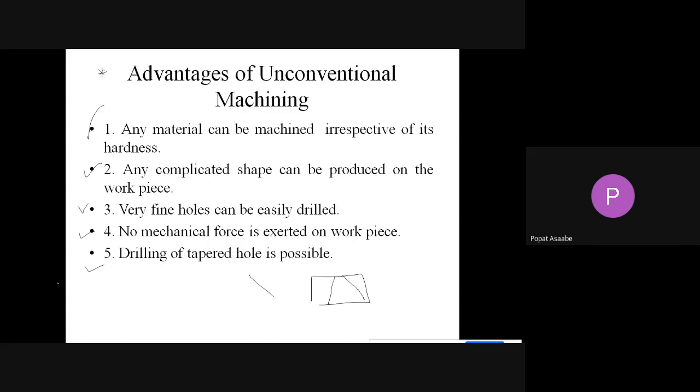Then, any complicated shape can be generated on your workpiece with the help of unconventional machining. We can also produce very precise holes. The unconventional machining process does not exert mechanical force on your workpiece. And it is easy to perform a tapered hole on your workpiece. These are the simple advantages.